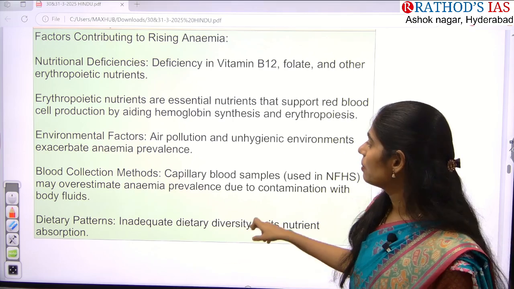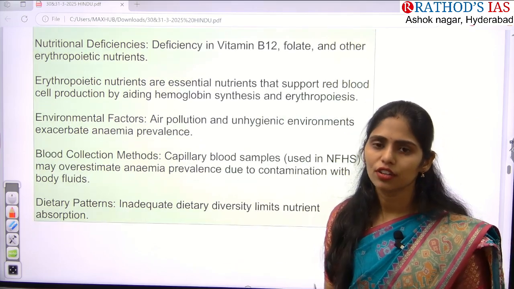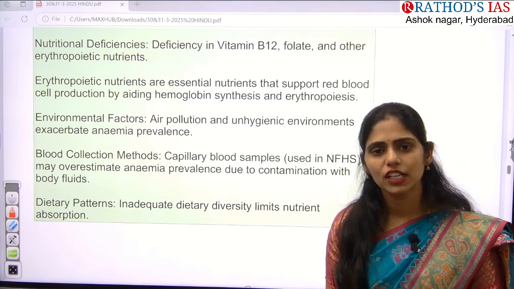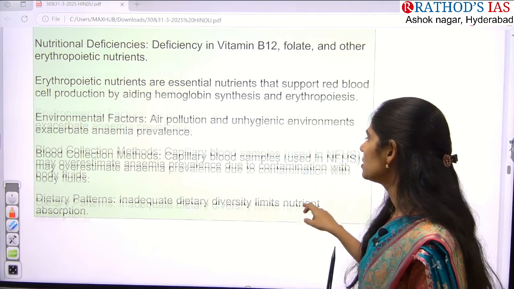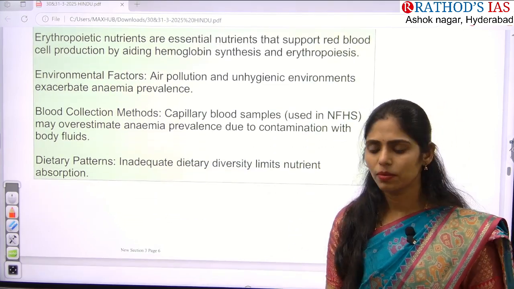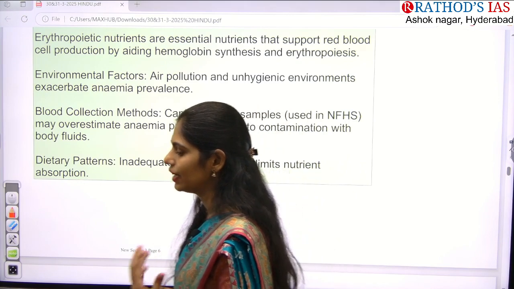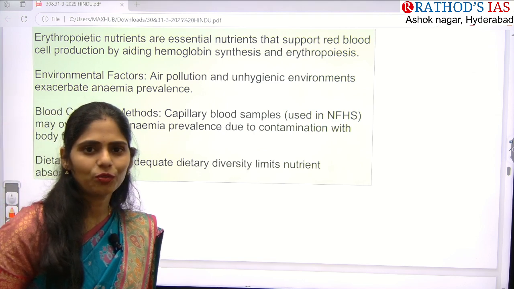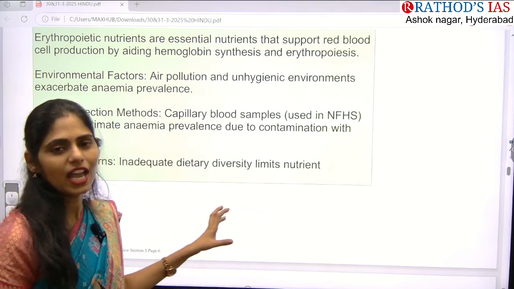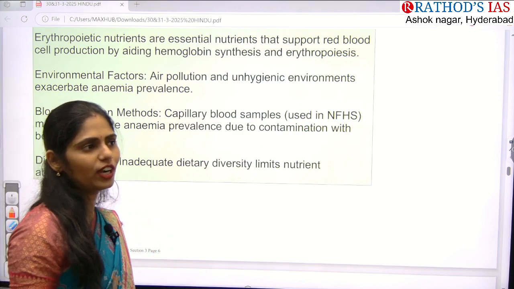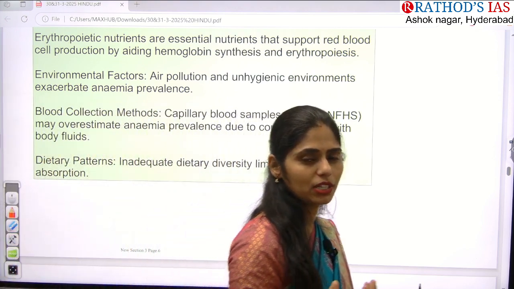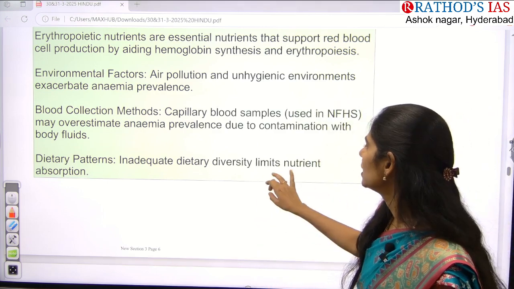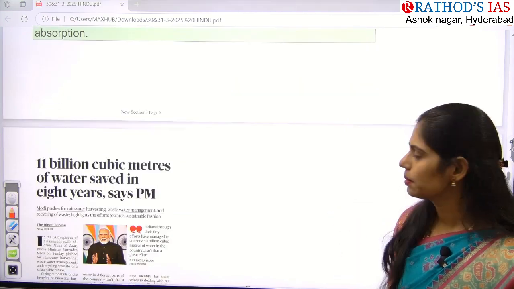Next is environmental factors. For example, if you are staying in highly polluted areas or unhygienic environments, that will lead to anemia. Next is blood collection. Normally, whenever we go to blood donation camps, if they take more blood than required, that can also lead to this. And even at that time, sometimes contamination may happen, and because of that contamination you can get this kind of disease. Okay, so that is the thing you have to remember.